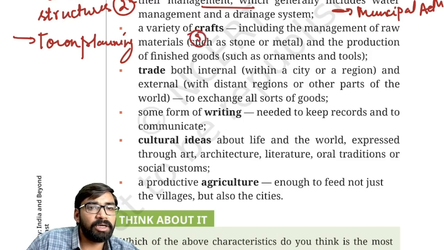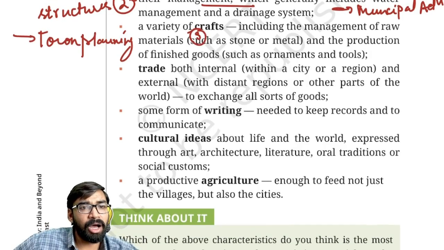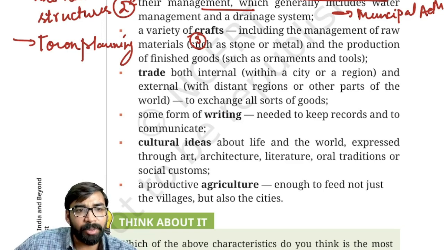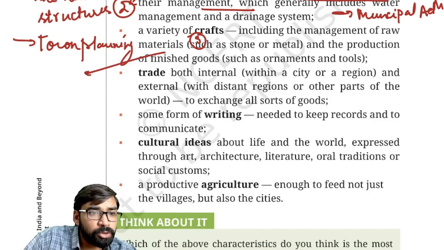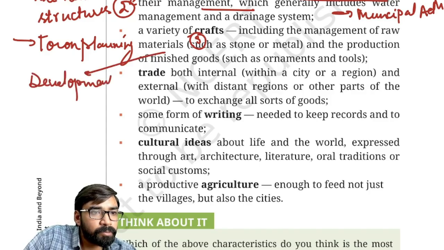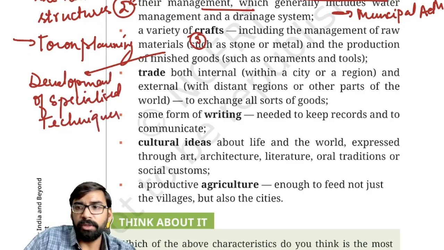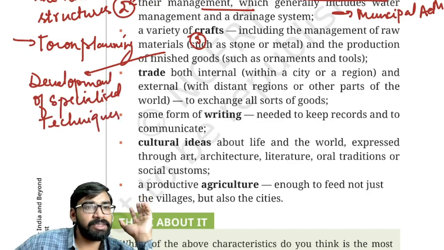Third, craft. That means how to manage raw materials like stone, metal, etc. And it is also related to the production of finished goods. Clear? And this also talks about the development of specialized techniques.